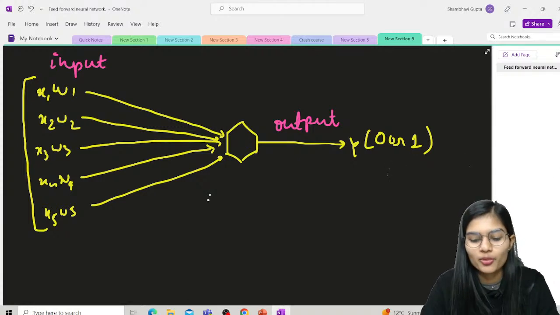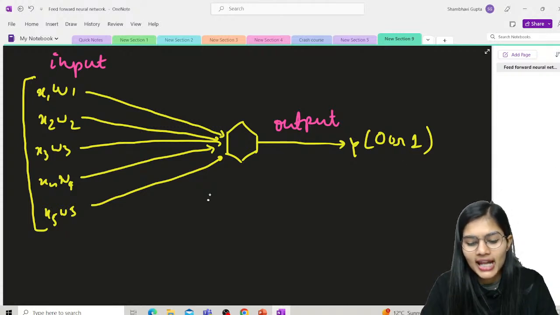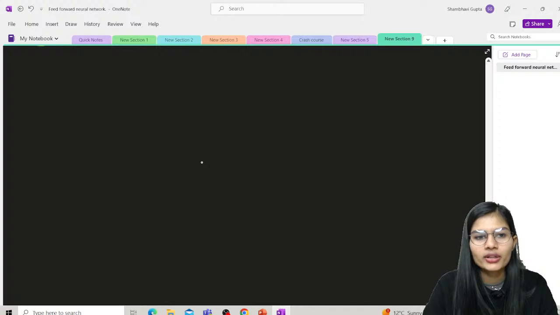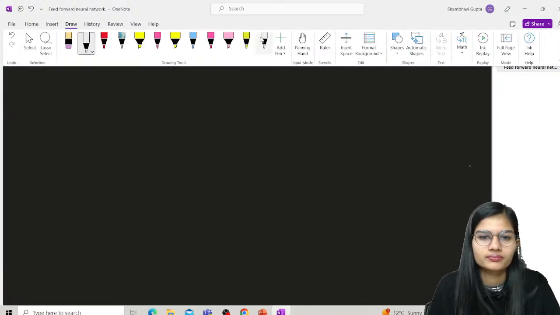Whatever you are giving over here in terms of the inputs, those get summed, those get added, and they have a certain threshold set, let's say as 0. Whatever number you get above that, whatever input will be above that, that will all be added, and that is how it exactly works.